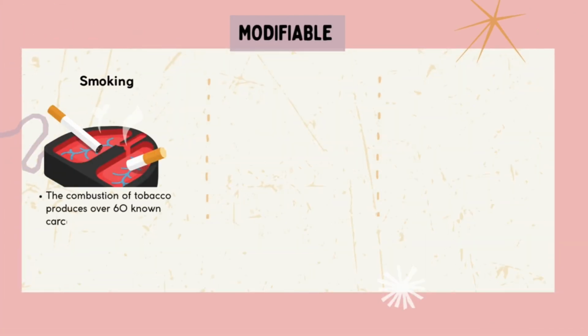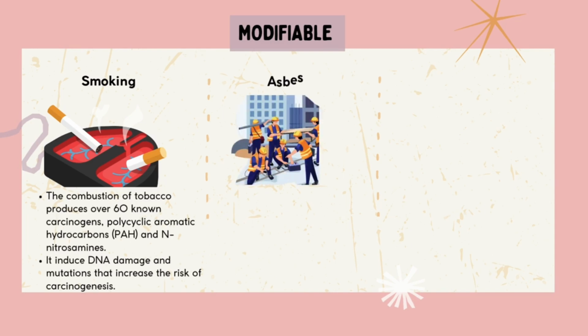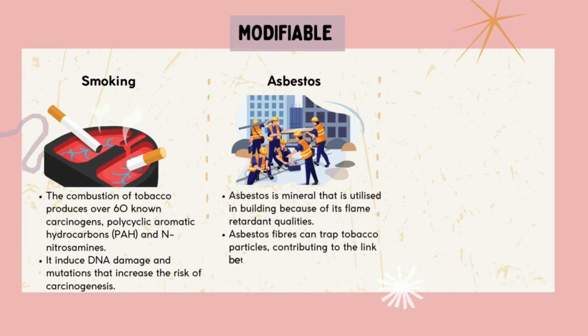First, smoking. The combustion of tobacco produces over 16 known carcinogens, such as polycyclic aromatic hydrocarbons and nitrosamines. It induces DNA damage and mutations that increase the risk of carcinogenesis. The second one is asbestos. Asbestos is a mineral that is utilized in building because of its flame retardant qualities. Asbestos fibers can trap tobacco particles, contributing to the link between tobacco smoking and lung cancer.